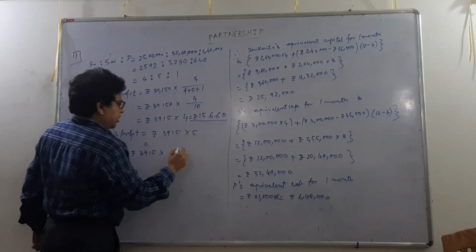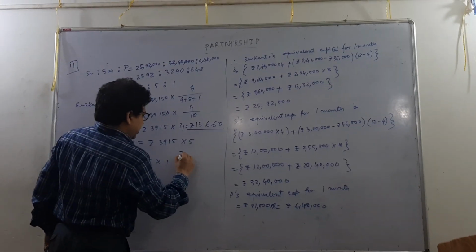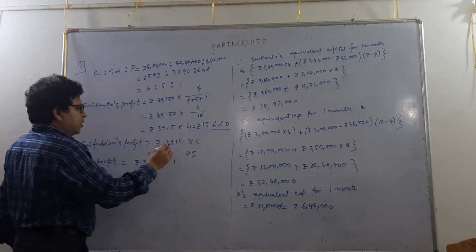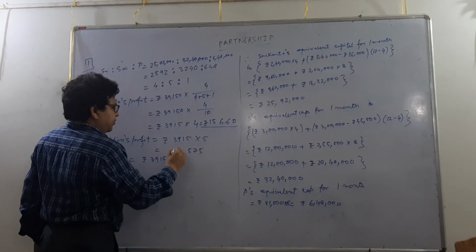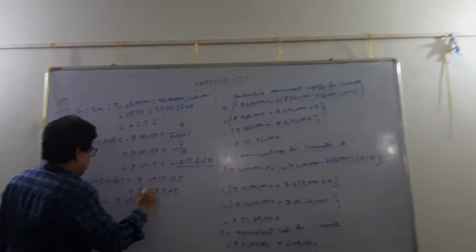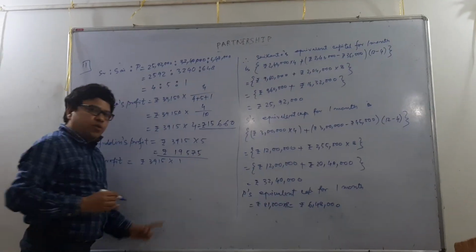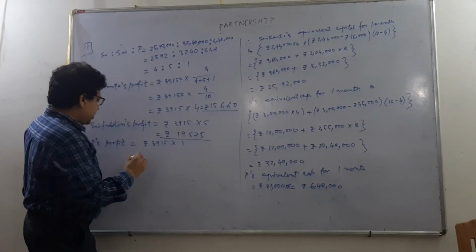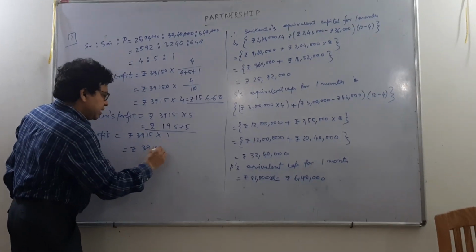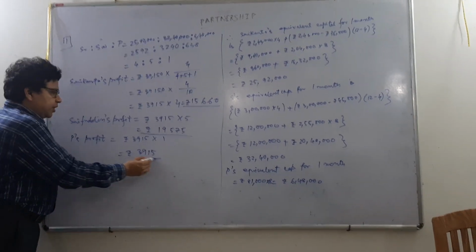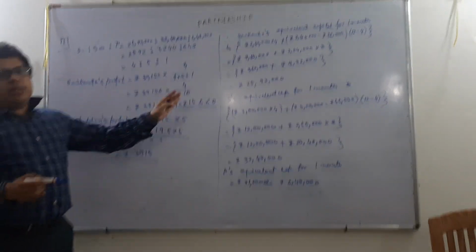Saifuddin's profit will be 5 5s are 25, 5 1s are 5, 3 5s are 15, 1 19. So Saifuddin's profit will be rupees 19,575, and Peter's profit will be rupees 3,915, and these are the required answers.